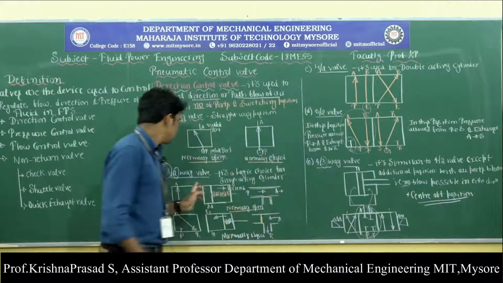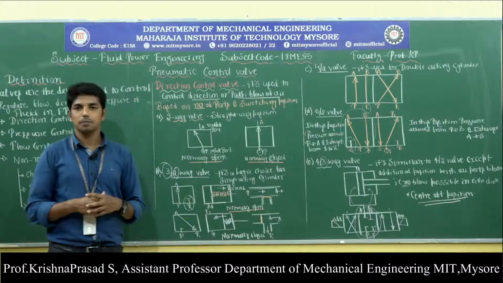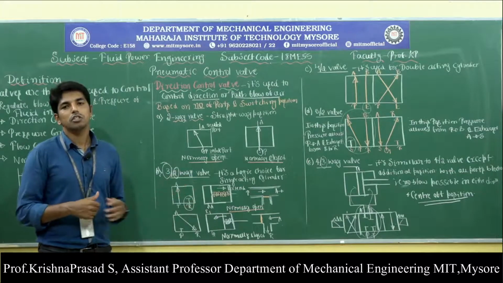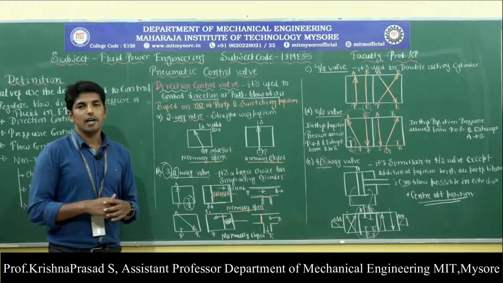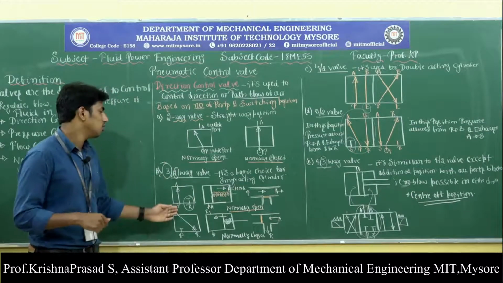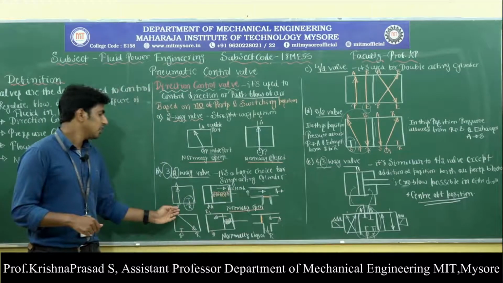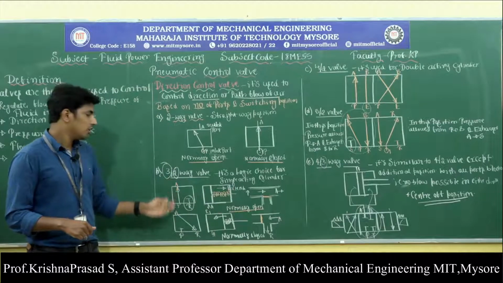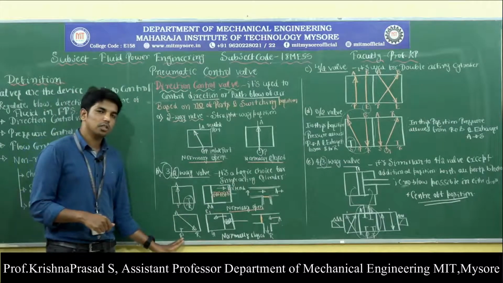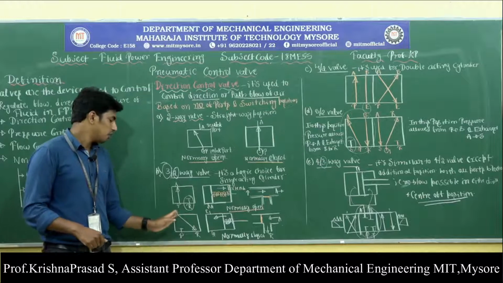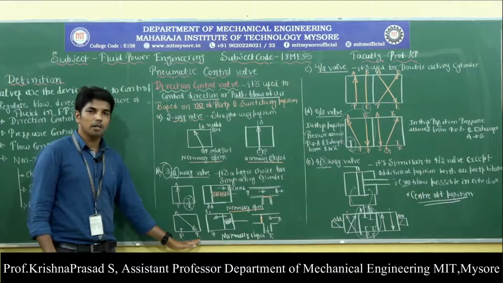Then another one is called the 3x2 way valve. The 3x2 way valve is mainly used for single acting cylinders. That too, it is the logical choice for a single acting cylinder in order to exhaust the pressurized air from the cylinder. In the normally open position, pressurized air flows from the pressure line to the outlet port, and in the normally closed position, the supply of air from the pressure port is blocked, but pressurized air flows from the outlet port to the reservoir.